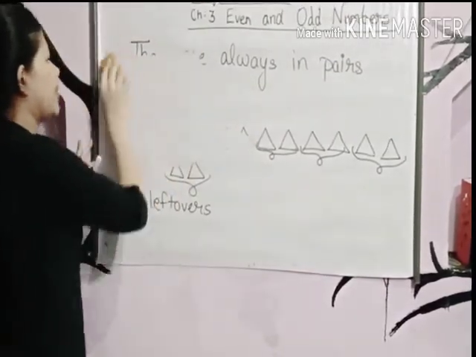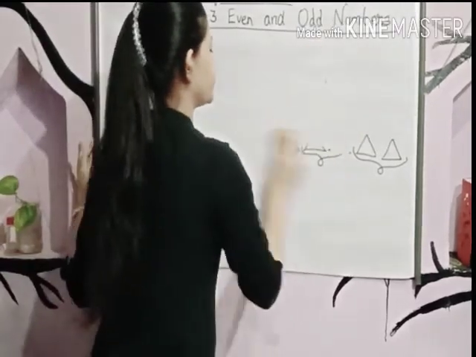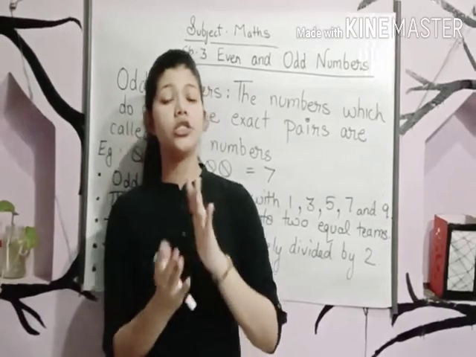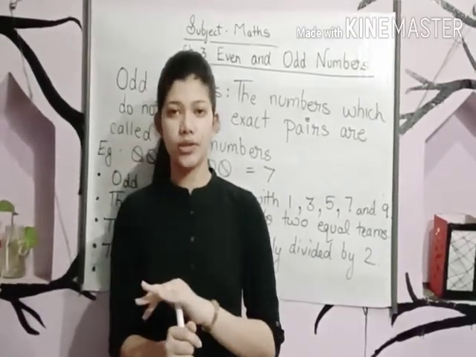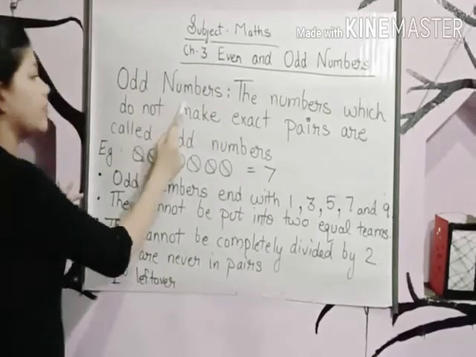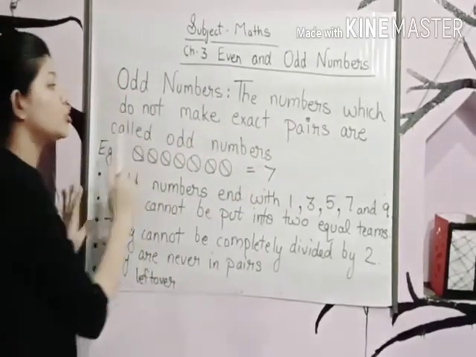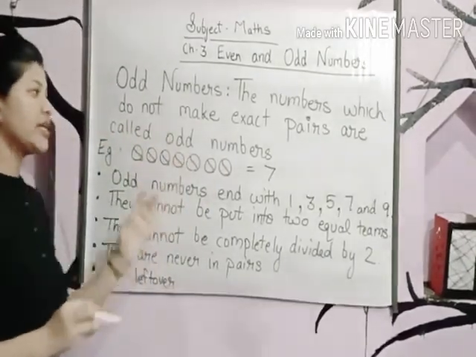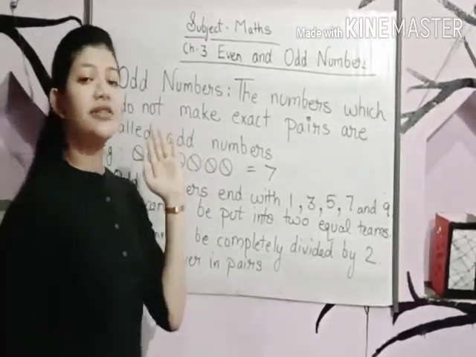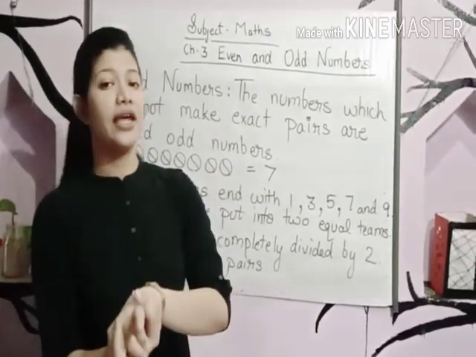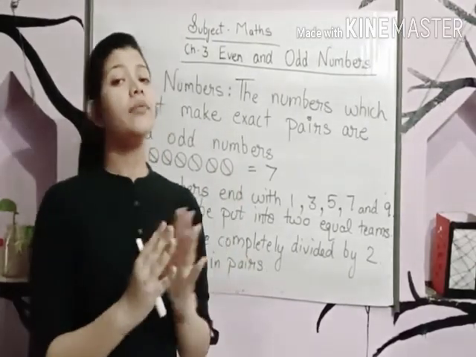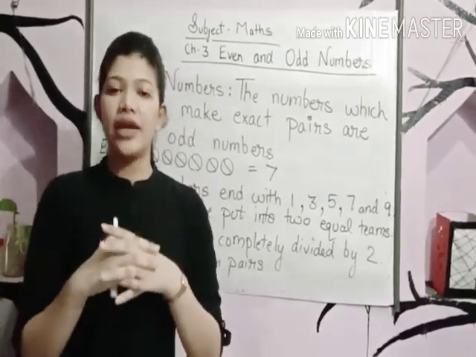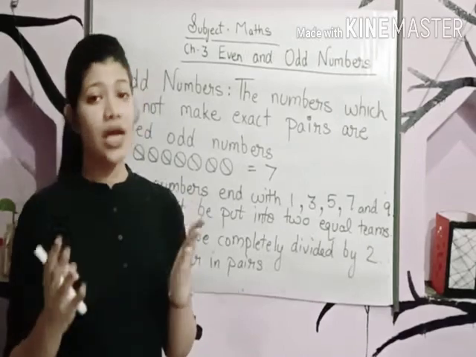Now let's discuss odd numbers. What are odd numbers? Odd numbers are just the opposite of even numbers. The numbers which do not make exact pairs are called odd numbers. Yes, we have discussed this just now: numbers which make pairs are called even numbers, and numbers which do not make exactly correct pairs are called odd numbers.